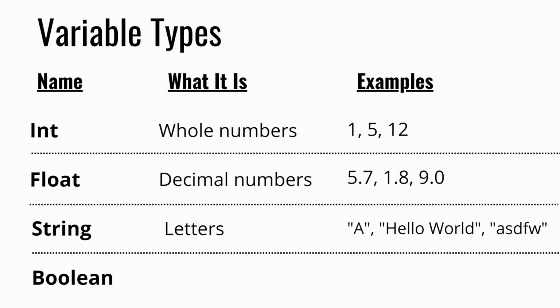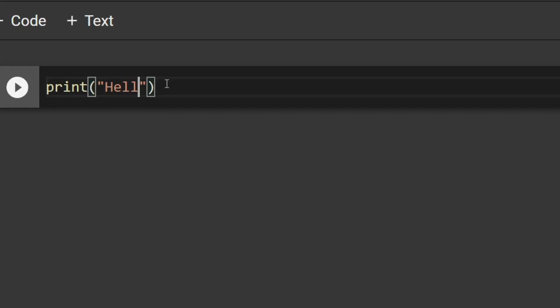A string is any combination of letters. Examples of strings would be the letter A, a whole sentence like hello my name is Austin, or hello world, or even just random letter gibberish like this. In Python and in most other languages, we always surround strings with either double quotations or single quotations. That's why, if you remember in the last episode, when we type print, we use quotations to type hello world, because hello world is a string.